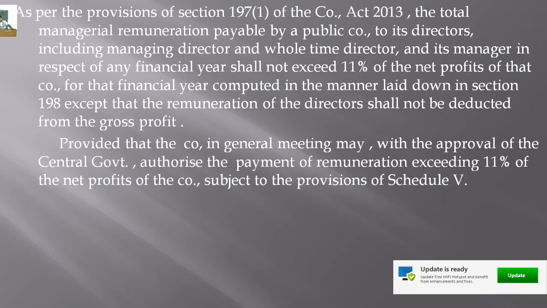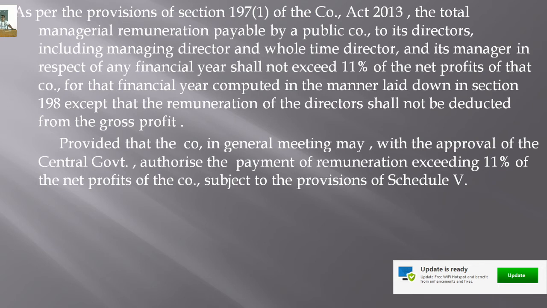The overall limit, the maximum amount of remuneration payable by a company to all managerial personnel should not exceed 11% of the profits, isn't it? But the company in the general meeting may, with the approval of the central government, authorize the payment of remuneration exceeding 11% of the net profit of the company, subject to the provisions laid down in Schedule 5 of the Companies Act 2013.